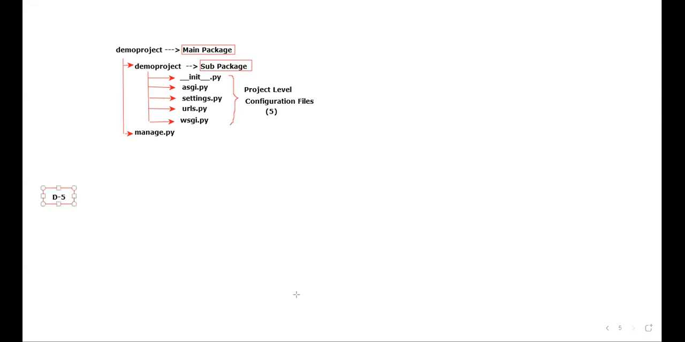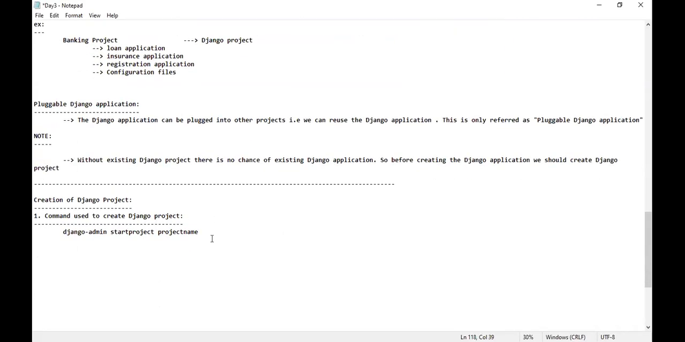If you have taken the screenshot, I will open day 3. In day 3, this is the command used to create the Django project, and I have created one Django project. What is the name of the Django project? Demo project I have created. Okay, great. Diagram number 5.